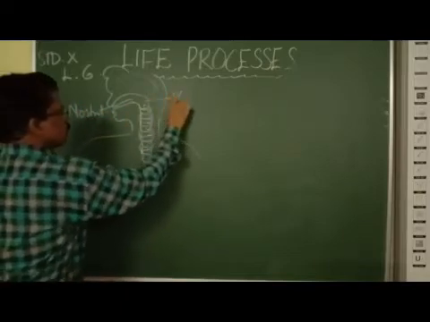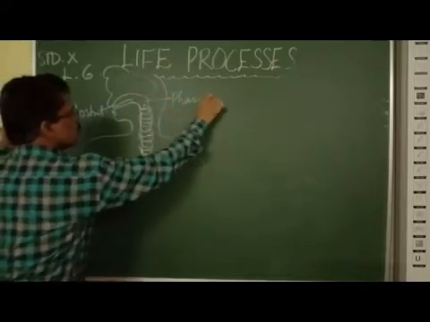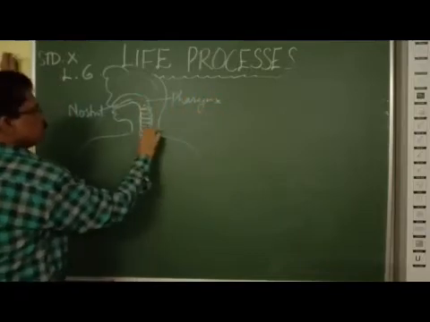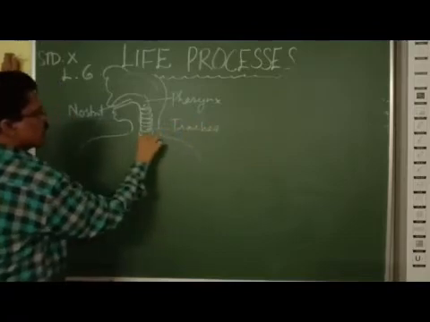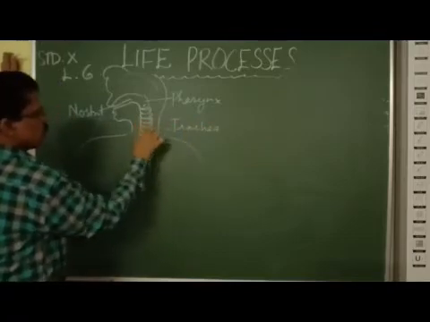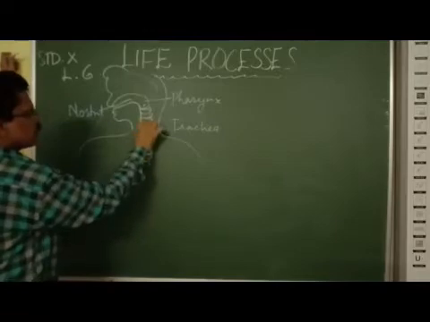Pharynx is common for both digestive and respiratory system. And this is called a trachea. Trachea, you can see there are cartilaginous rings.